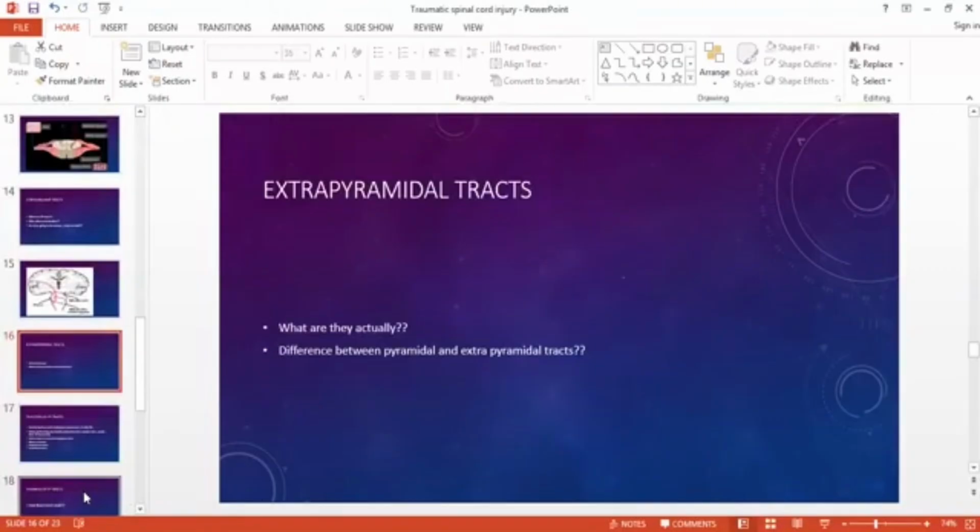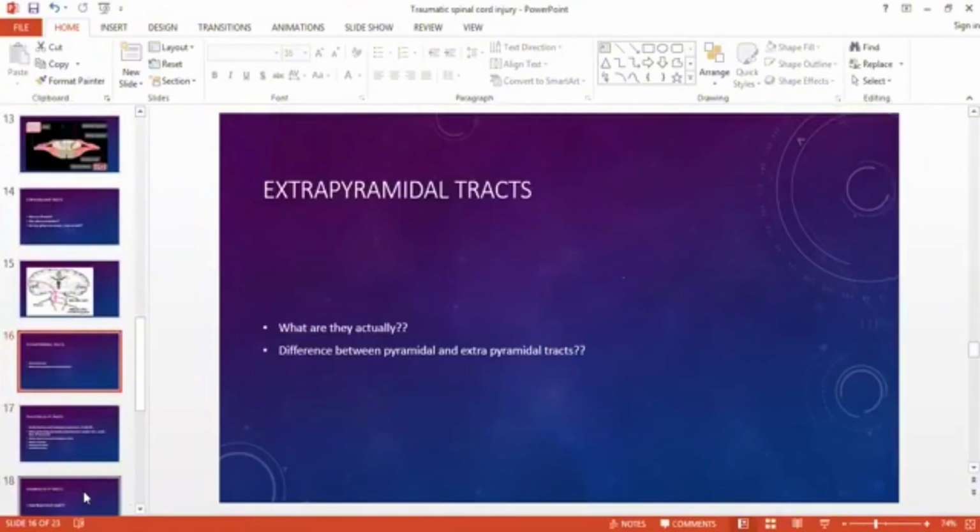First thing, they do not originate from the cerebral cortex. They originate from the subcortical structures. Subcortical structures means all those structures that are located below the cerebral cortex. The different types of nuclei, vestibular, caudate, putamen, red nucleus, are located under the cerebral cortex and are included in the subcortical structures. From there arise these extrapyramidal tracts. And where do these tracts end? They also end at the anterior horn cells like corticospinal tracts.